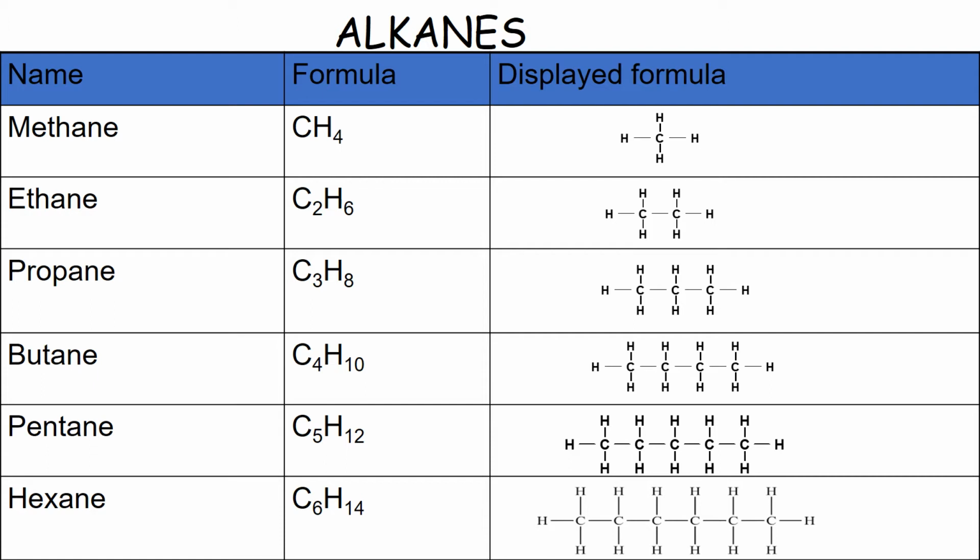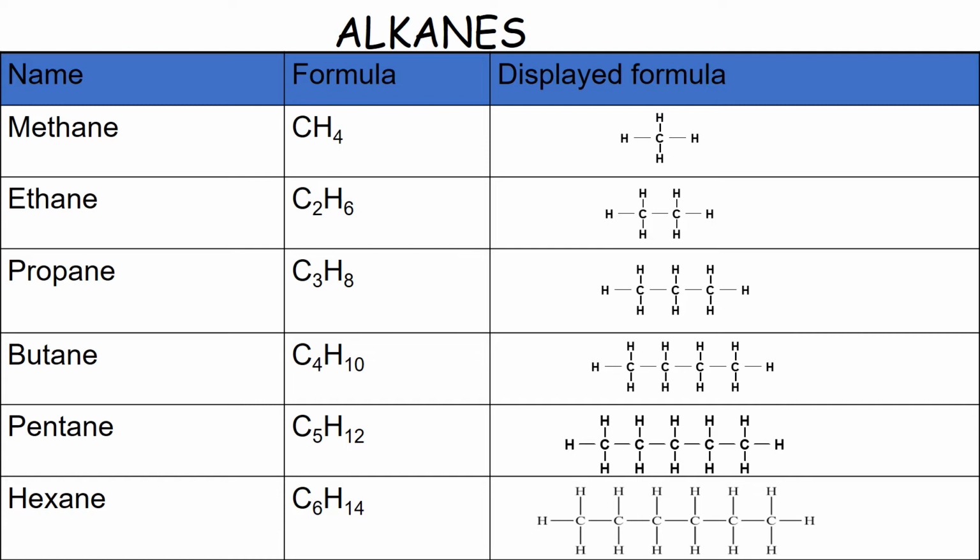Then the next alkane is ethane. Its chemical formula is C2H6. As you can see, we've got 1 carbon here with 3 hydrogens coming off it, all as single bonds, but then it has a bond to another carbon which also has 3 hydrogen bonds coming off it. Now, what we should be able to see from those two, methane and ethane, is that each carbon should have 4 bonds coming off it.